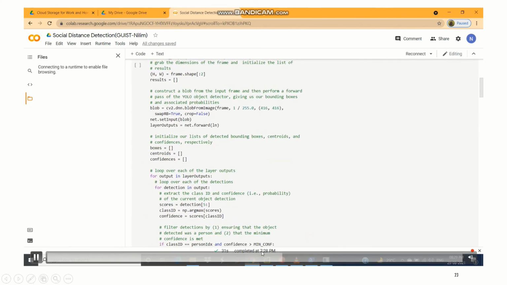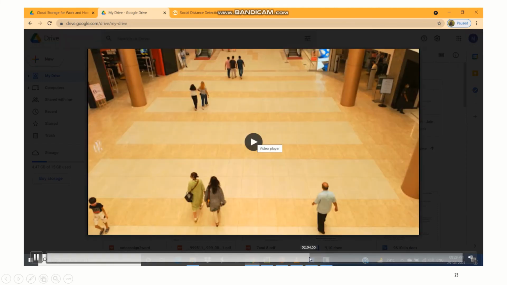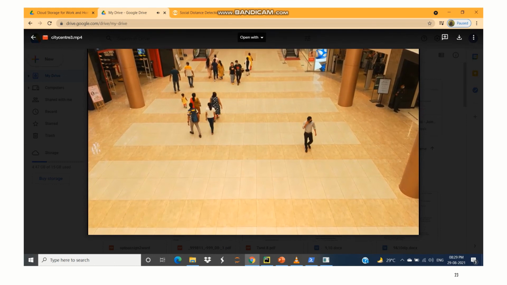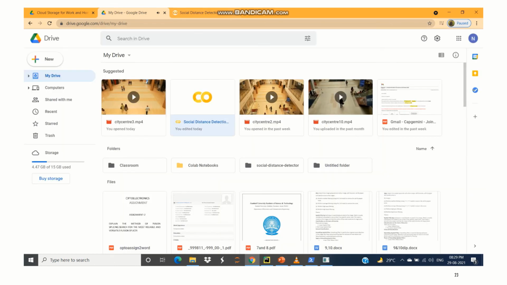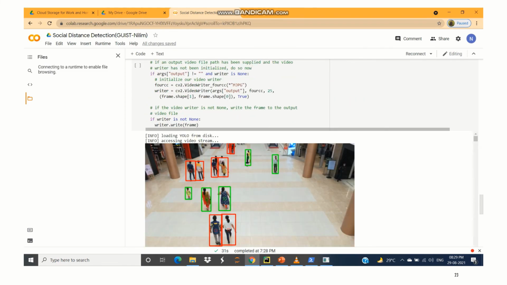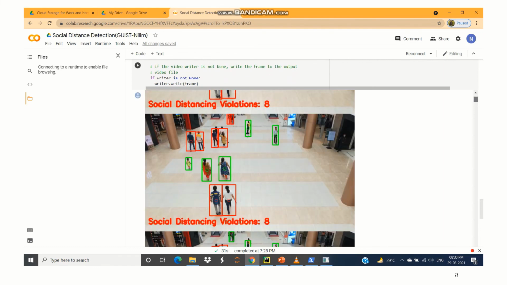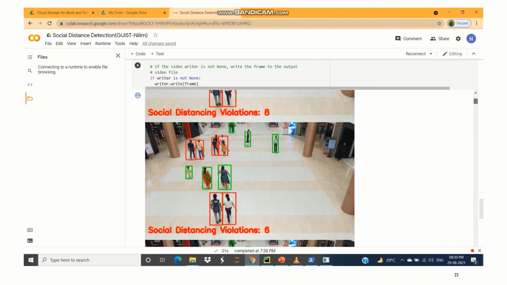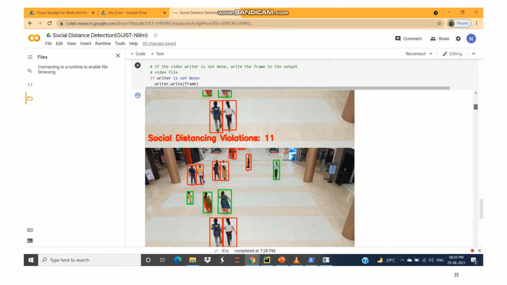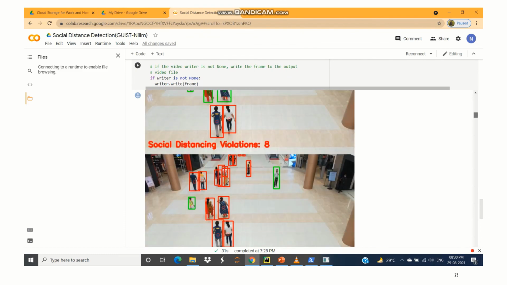So I would like to show a footage that we captured from a shopping mall. Now we will run our program using this footage. The program analyzes it frame by frame and detects the people and calculates the distance between them and provides bounding boxes on them. If they are close to each other, then they will be indicated using red bounding boxes, and if a person is at a safe distance from each other, then they will be indicated using green bounding boxes.